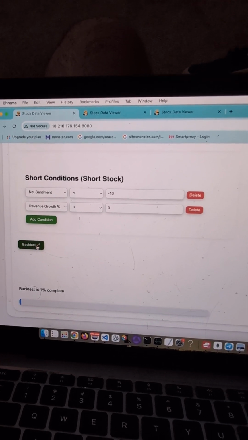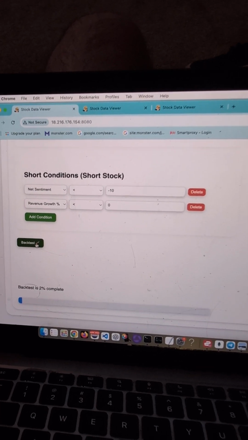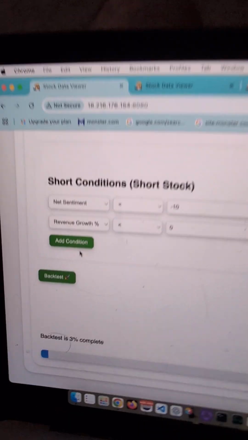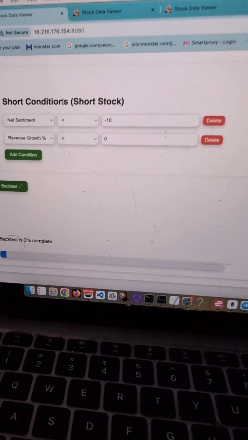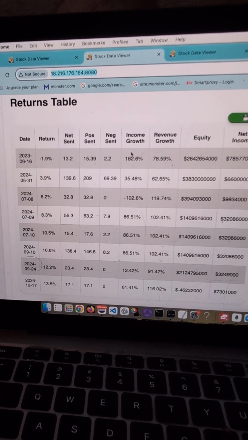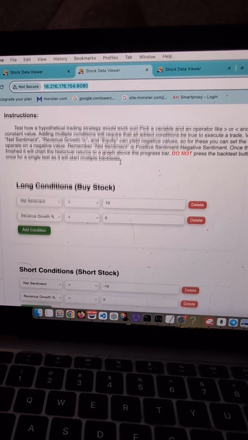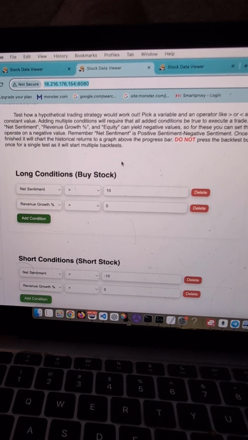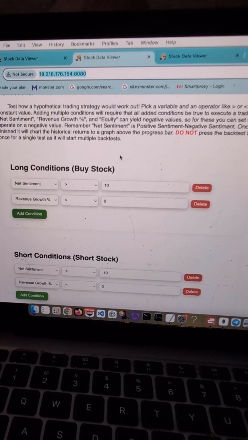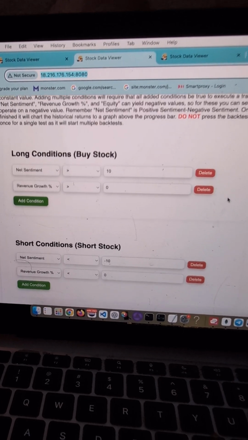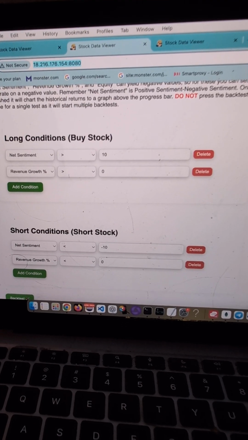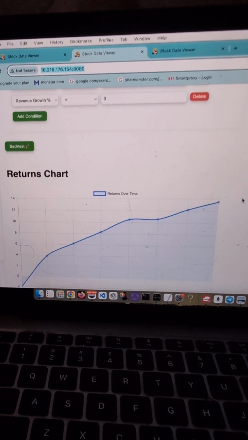Now this is kind of slow to update. It's already at 2%, 3%. Backtest is 3% complete. So I've already run 2 backtests, and I wanted to show you them over here. This first backtest is the one we just ran. Net sentiment greater than 10 and revenue growth greater than 0. Buy stock. Short conditions are net sentiment less than negative 10, revenue growth less than 0. Short the stock in those conditions.